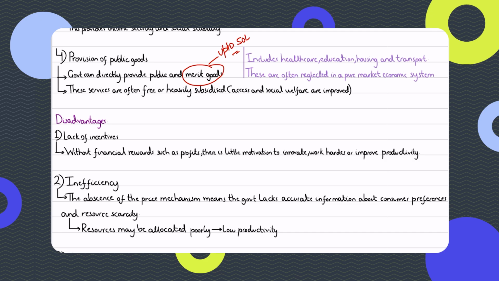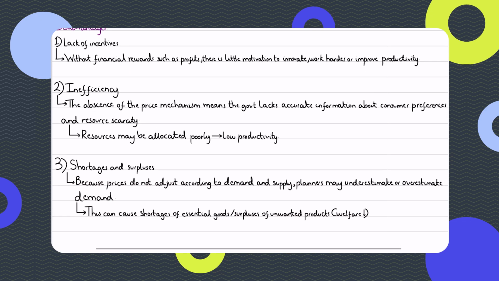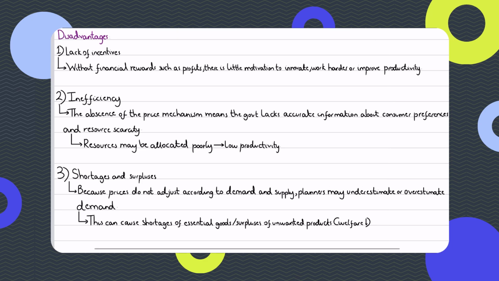everyone, right? So the good thing is that the government is providing public goods, and also the government is providing merit goods at low rates or free or subsidized rates up to the socially optimum level. Unlike in a market-based economic system, where merit goods are underconsumed and underprovided below the socially optimum level. Now, just because it has advantages doesn't mean it has no limitations. But just because something has limitations doesn't mean that it's bad. So